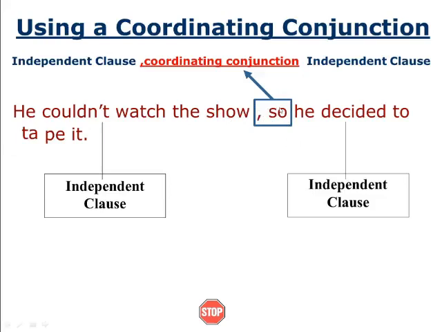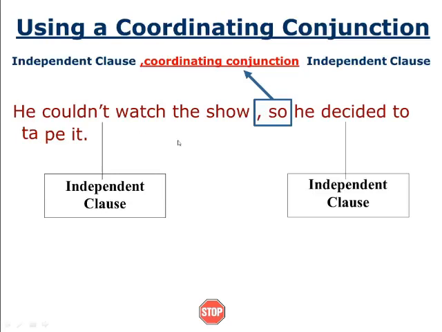We are finding out the meaning. He could not watch the show. He decided to tape it. We don't have any confusion in these two sentences. A person could not watch the show, so he decided to tape it. Tape it is to record it.